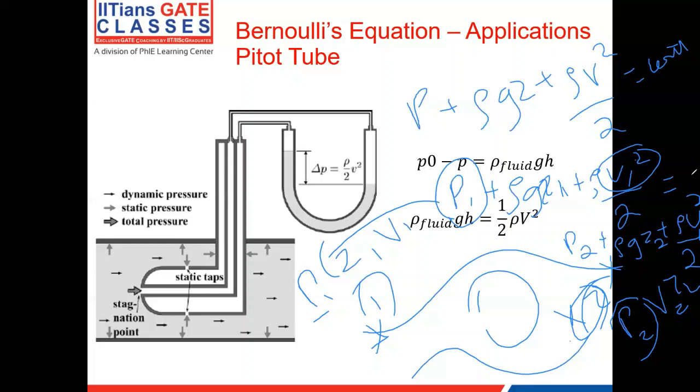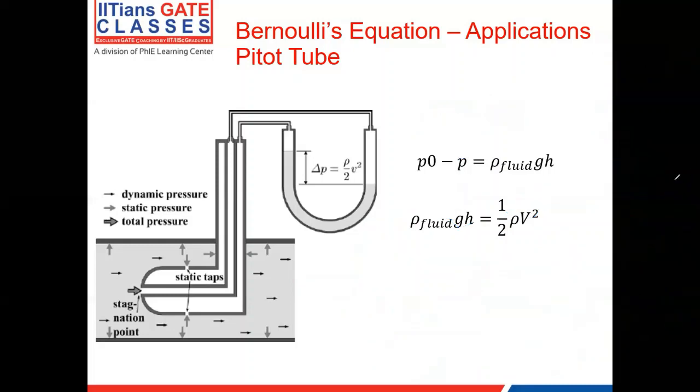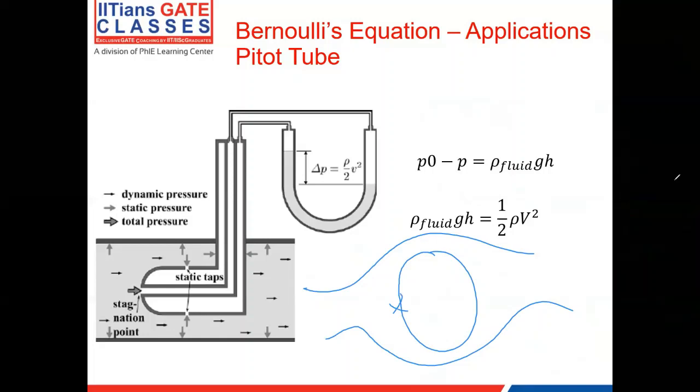So let's say I apply this Bernoulli's equation between the stagnation point and any other point. Let me think of it in this way. I have a flow. This is the stagnation point, I'm calling this point O or 0. And I have the free stream coming, and the free stream has a static pressure of P infinity and V infinity. So I'm going to take a point in the free stream, let's say 1. If I were to apply the Bernoulli's equation between point 0 and 1, I would get something like this.